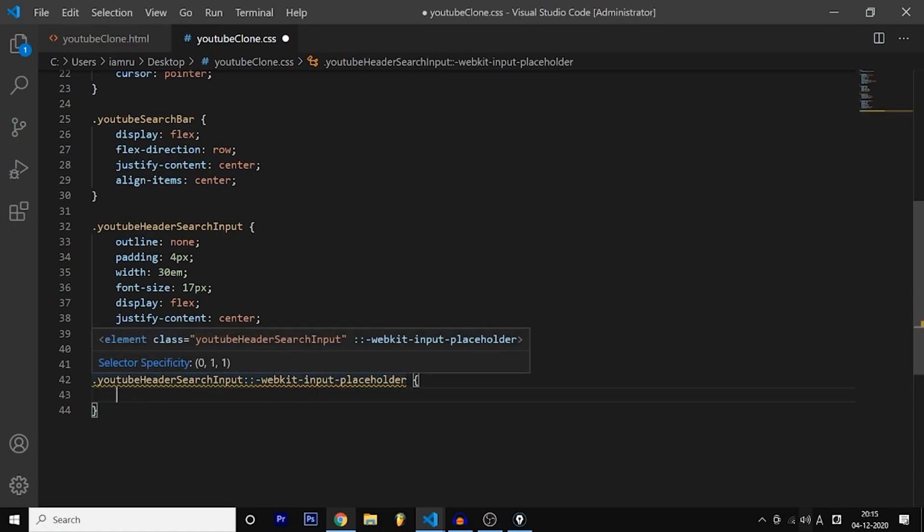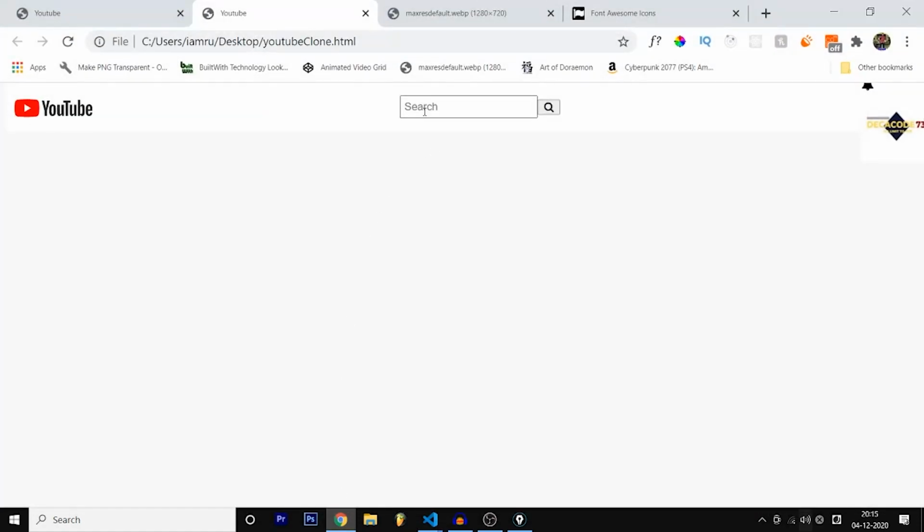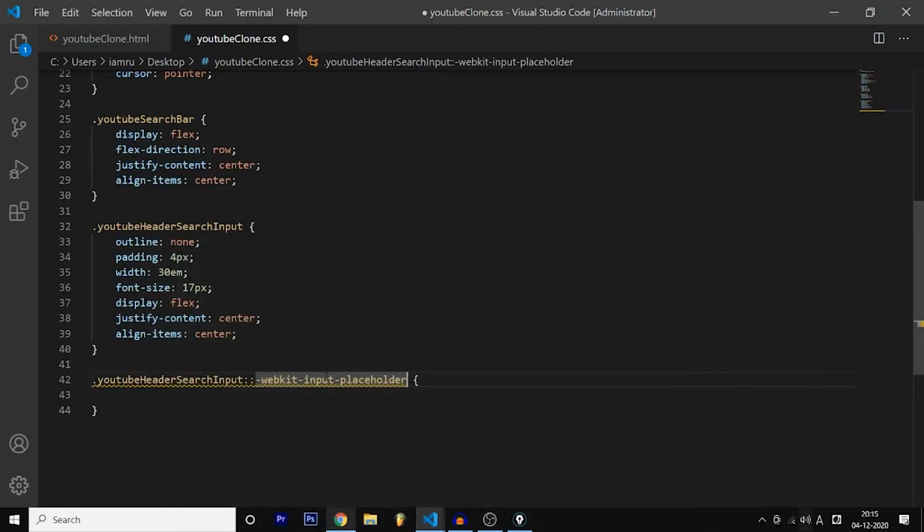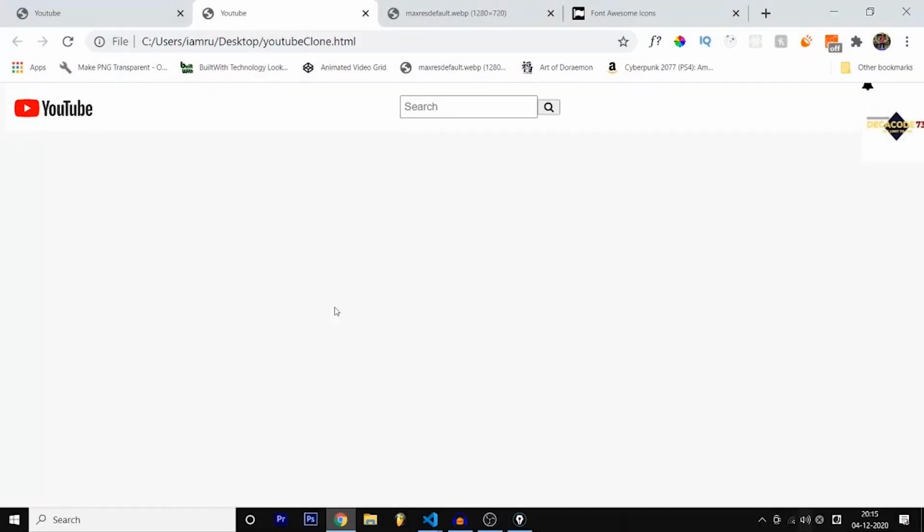So if you go back to the page, over here there is something known as a placeholder, which is "search". We are going to style that as well, because that needs to be good. We cannot select it because there is no h1 tag to select that placeholder, so HTML and CSS gave us a way to give it CSS. Font size is going to be 17 pixels. Now let's save it and go back to the page and reload.